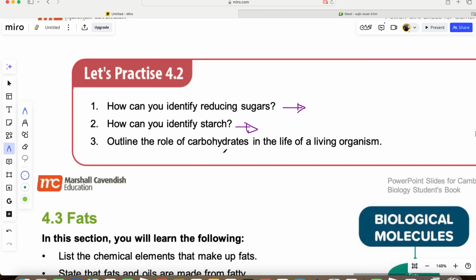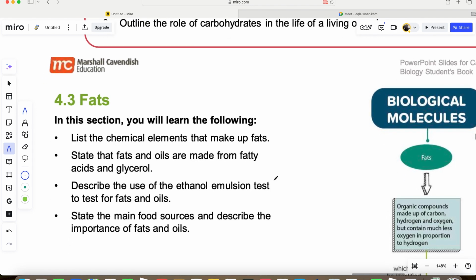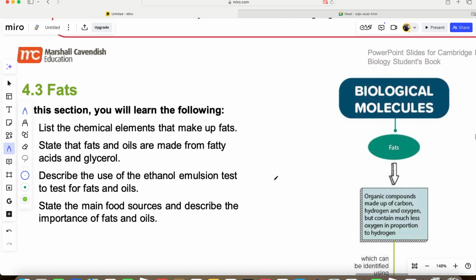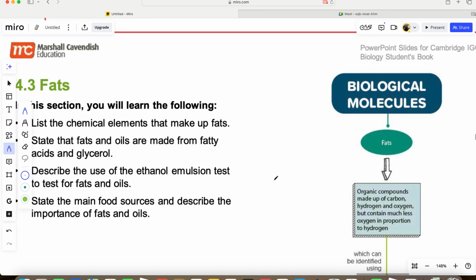Okay? Outline the roles of carbohydrates in the life of living organisms, which we just mentioned. Source of energy, store of energy, production of mucus, production of sweet smelling substance in plants, and so on and so forth. This helps in the production of cell walls, and so on. So, yeah, you should be able to answer all of this.